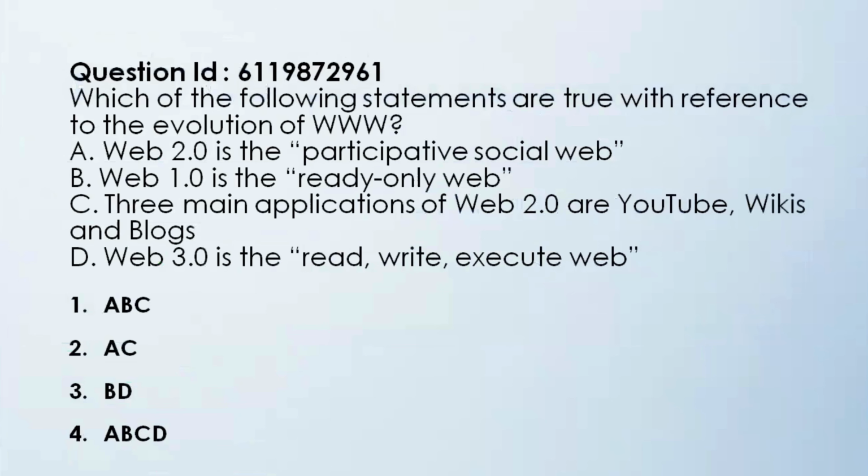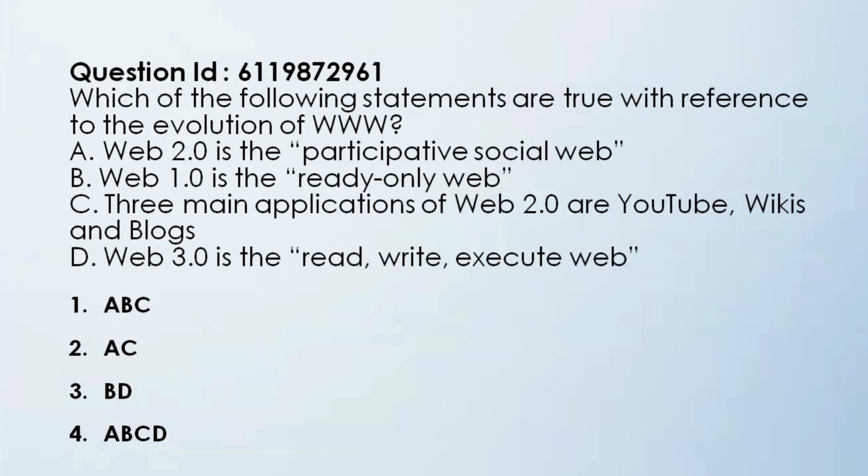The next question in ICT is, which of the following statements are true with reference to the evolution of WWW? A: Web 2.0 is the participative social web. B: Web 1.0 is the read-only web. C: Three main applications of Web 2.0 are YouTube, wikis, and blogs. D: Web 3.0 is the read, write, execute web. And the four options are ABC, AC, BD, and ABCD.